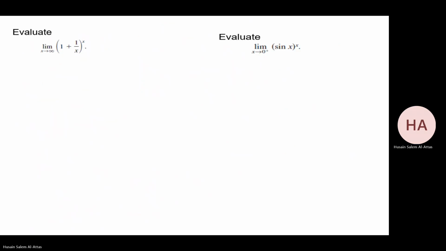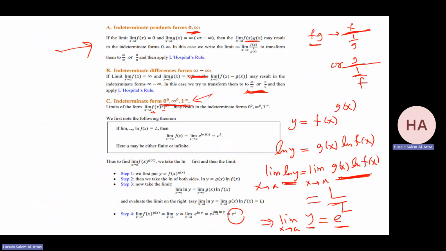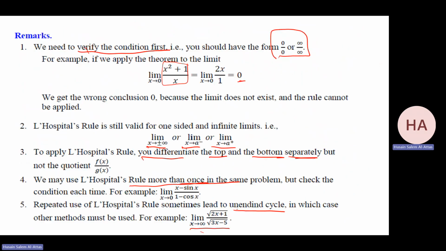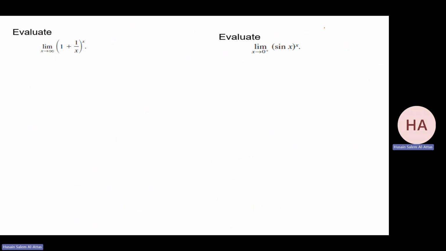Now I have the powers. Don't forget the powers. We have these 3 cases only. As I said, it comes from here. This limit gives me 0 times infinity. These are the 3 cases where I have the limit goes to 0, 0 times infinity: 0 to the power 0, infinity to the power 0, 1 to the power infinity. Don't forget 0 to the power 0, infinity to the power 0, 1 to the power infinity.